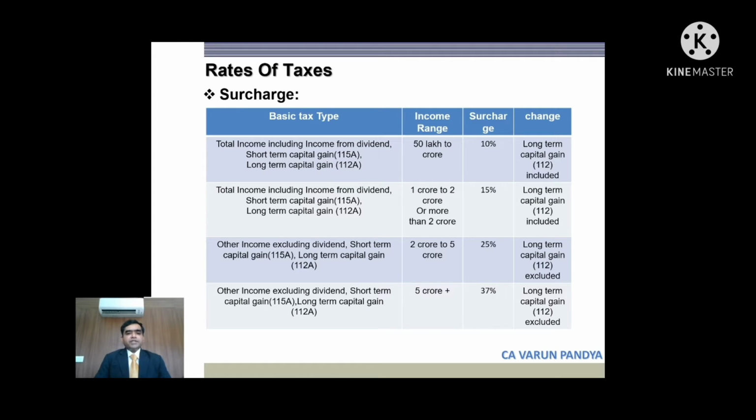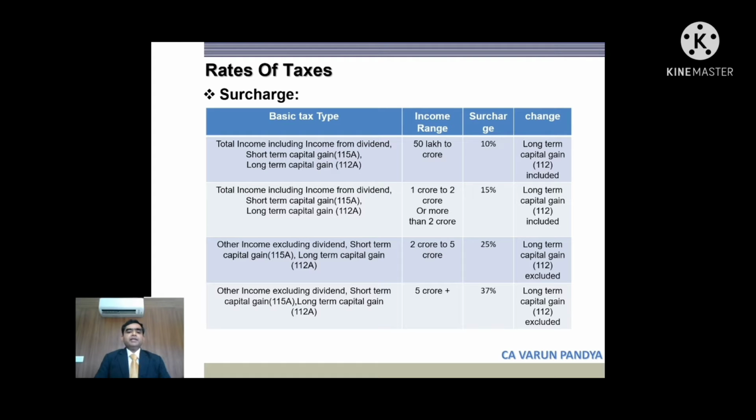Now long term capital gain under section 112 has also been included in this, and accordingly the preferential rate of 10% and 15% of surcharge will be extended on capital gain covered under section 112. To give the corresponding effect, section 112 has been excluded from the 25% and 37% rates of surcharge.